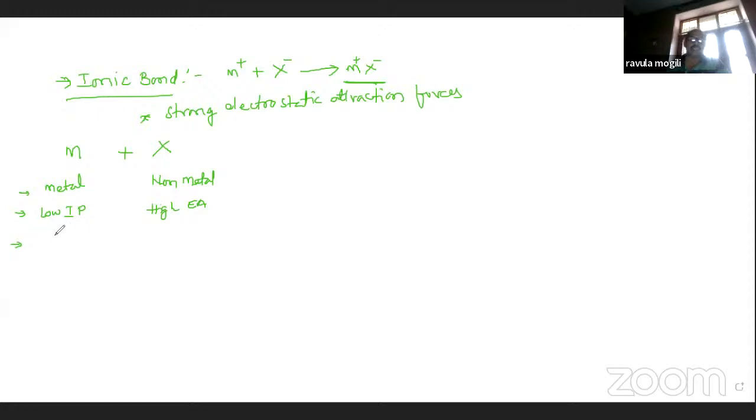Next one here, positive ion, positive metal ion or positive charge. Here, negative charge, negative non-metals.